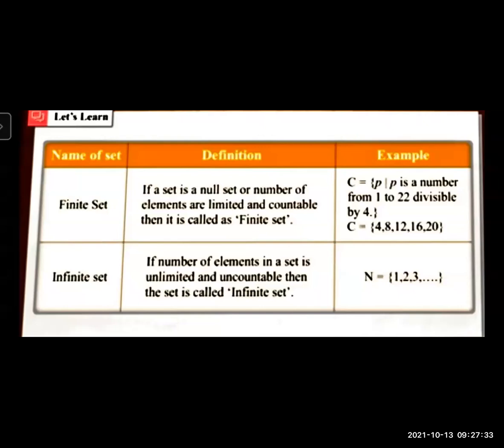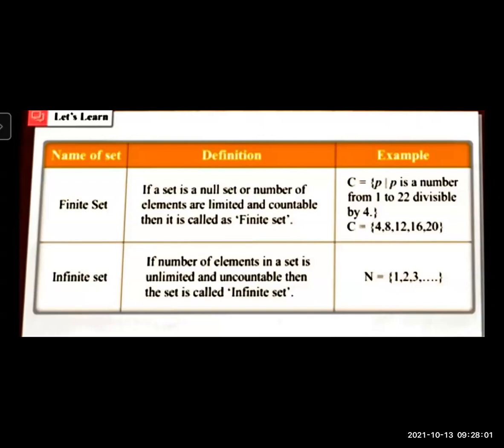Okay. Now see the definition of infinite set. If the number of elements in a set is unlimited and uncountable, then the set is called an infinite set. There are various examples of infinite sets, as I have told you: natural numbers, whole numbers, integers, rational numbers, real numbers. These are the standard forms of infinite sets, and there are various examples where you can get infinite sets.